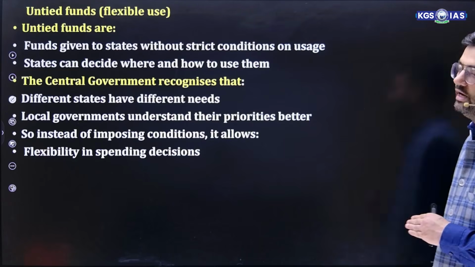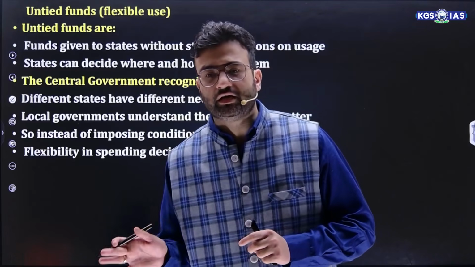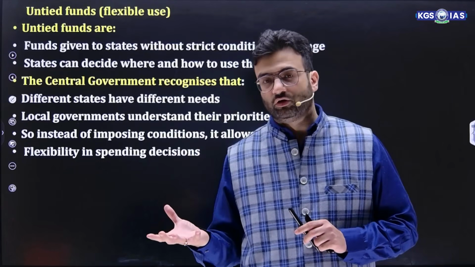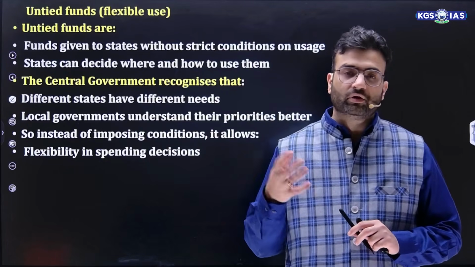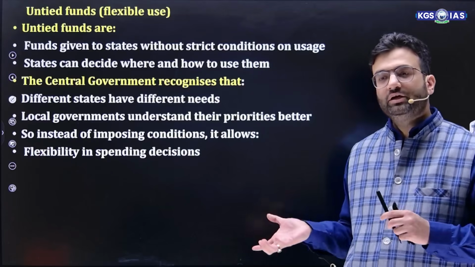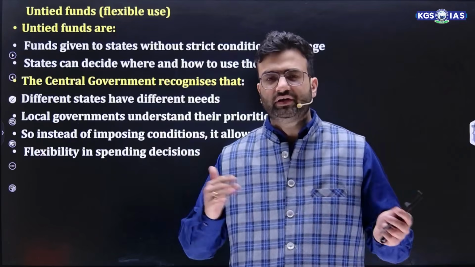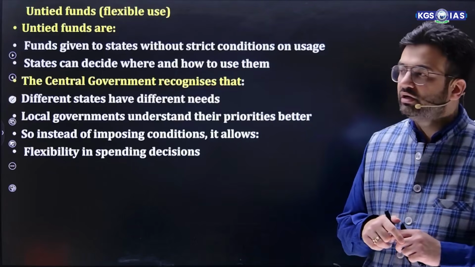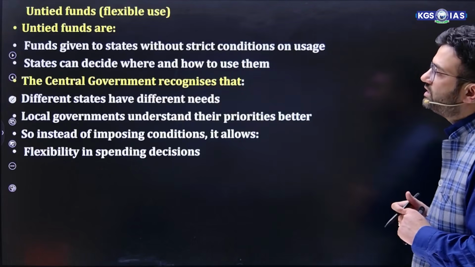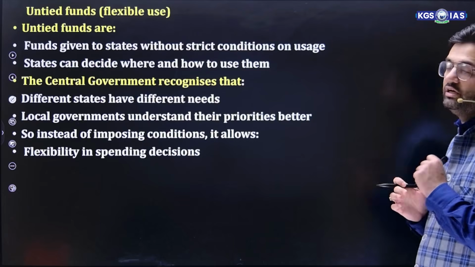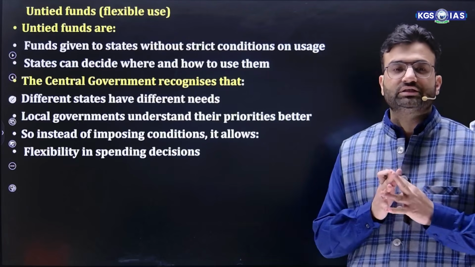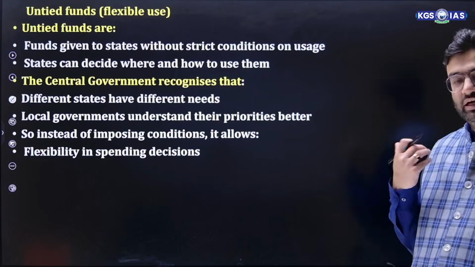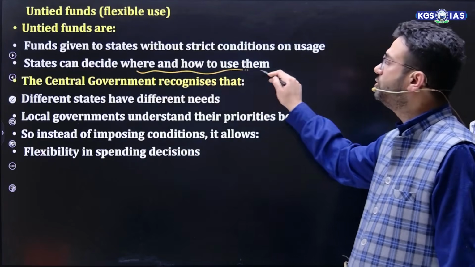What is the meaning of untied funds? Different states in India have different circumstances. Suppose Rajasthan wants to incur more expenditure on water, Kerala needs to incur more expenditure on employment, Punjab needs to incur more expenditure on health. Different states have different components. This is just an example that I had given. Untied funds are funds given to states without a strict condition on usage. That means a state can decide where and how to use them.